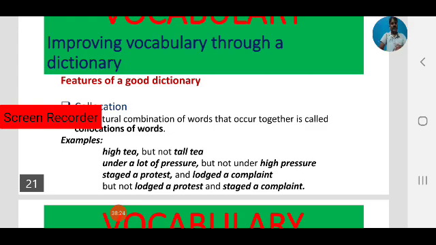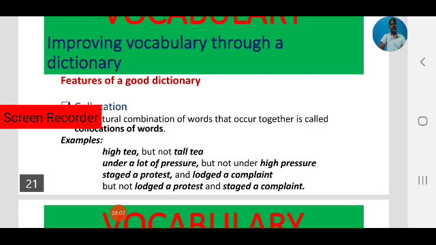Next one, stage a protest. That is a collocation. We never use 'lodge a protest'. Always we use 'stage a protest', not 'lodge a protest'. And we say 'lodge a complaint', make a complaint. Generally we use 'lodge a complaint', but we never use 'stage a complaint'. Stage a protest and lodge a complaint. These are collocations of words. These always go together. Stage a protest, stage a dharna, okay. Lodge a complaint.